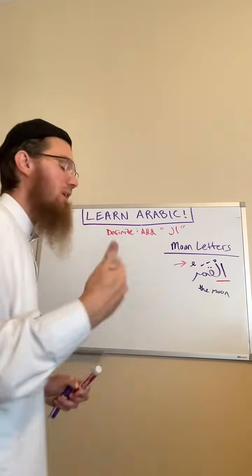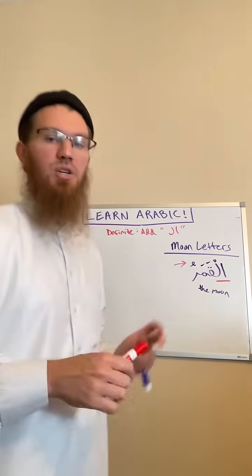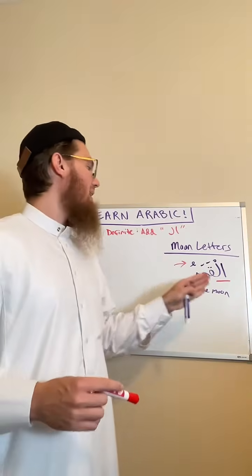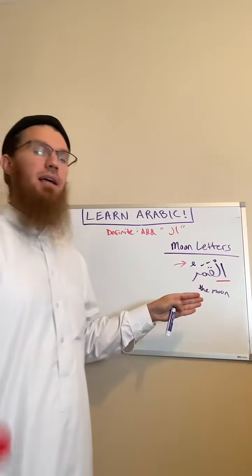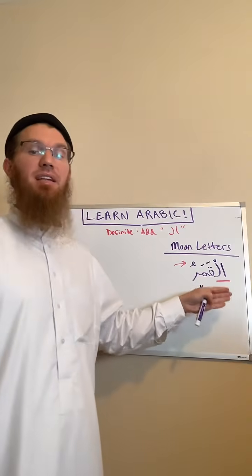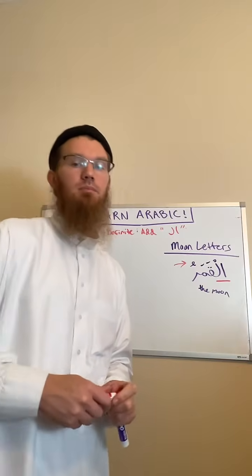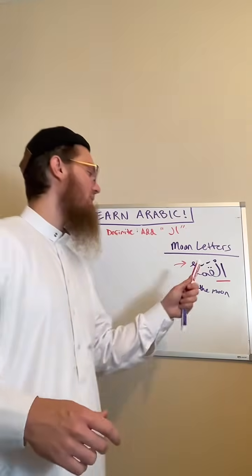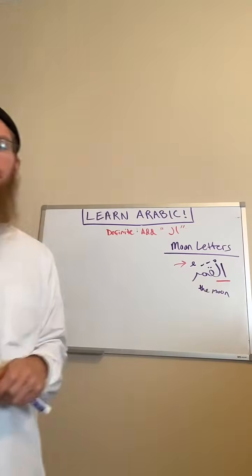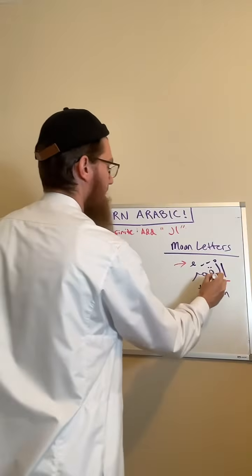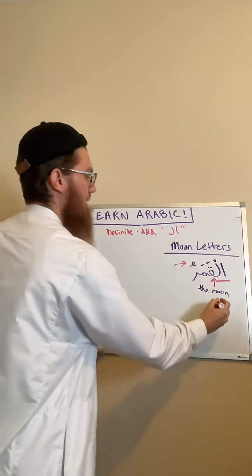So first, just so that we can understand which letter we're dealing with in these words, what is the letter that comes after the definite alif lam in this word? The qaf. Very good. It's this letter here.